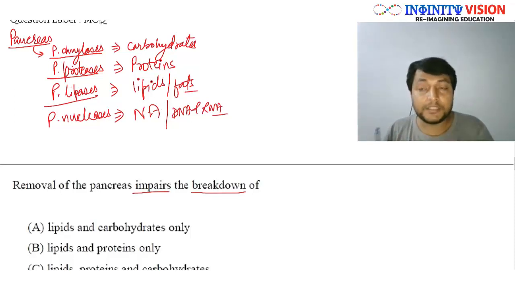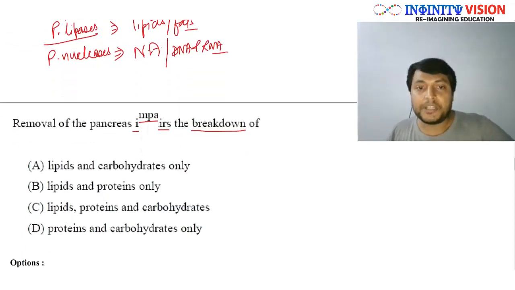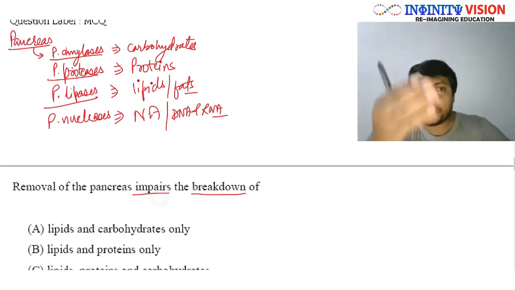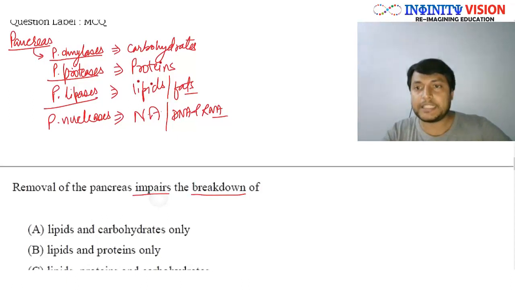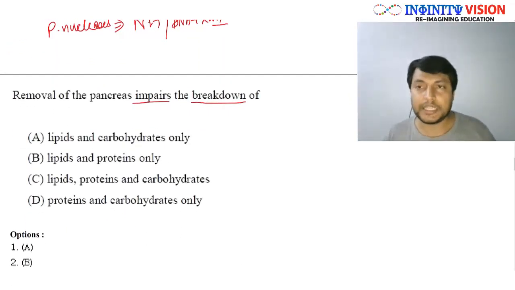Correct? So if pancreas is removed from a person, it will impair the breakdown of all of the following: carbohydrate, protein, fat, as well as the nucleic acid. Now let's go back to the question and try to solve it. Lipid and carbohydrate only? No. It will also impair the digestion of proteins and nucleic acid.